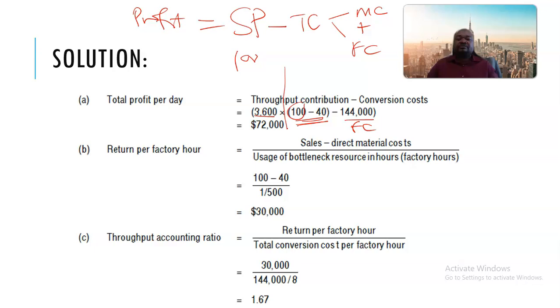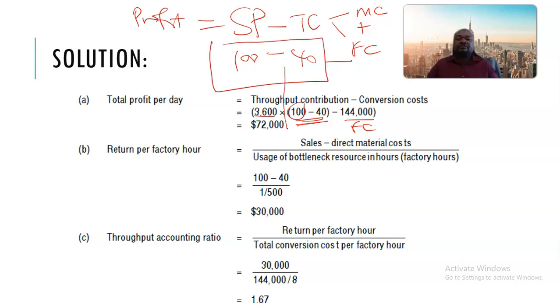All right. However, in this case, we are told that the material cost is 40, and then the rest becomes the fixed cost. However, you can't directly deduct the factory cost when you are, because here the 100 minus 40,